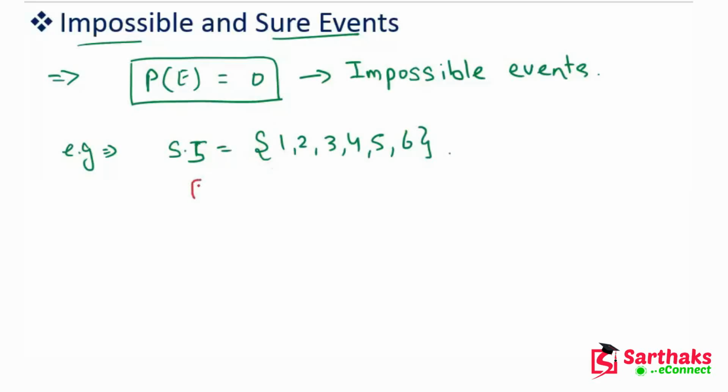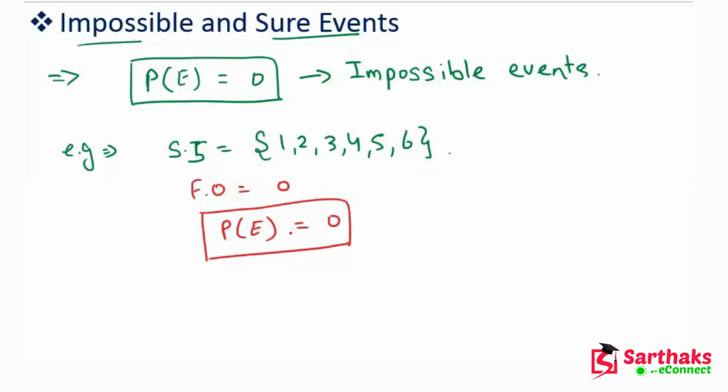Okay, so favorable outcomes is what? Favorable outcomes is 0 because there is no 7 in the dice. Okay, so in this case the probability of the event is 0, so this is the impossible event. This is the example of an impossible event. I hope my dear friends you understand these things.